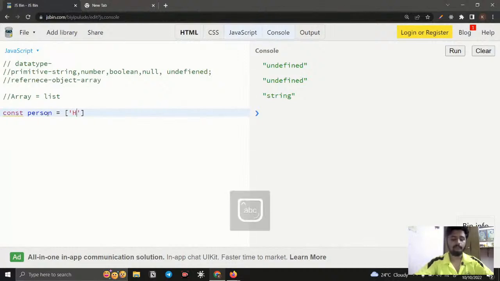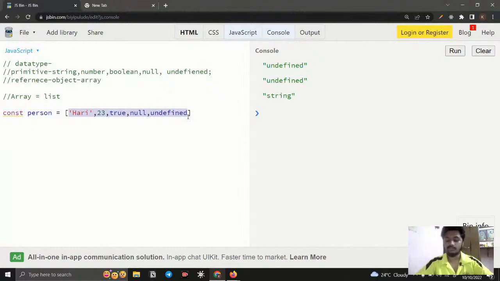For example, I give a name Hari, and you can use multiple data types also. You can use number, yes of course you can store number, and you can store boolean like this, true, and you can store null, and you can store undefined. See, an array is a list of data, and that data may be different data types.